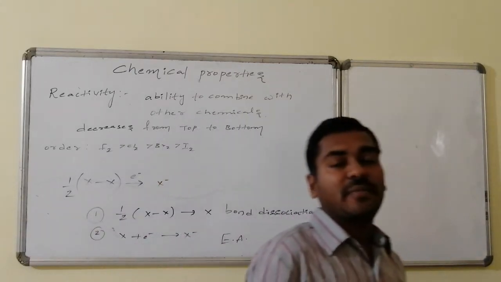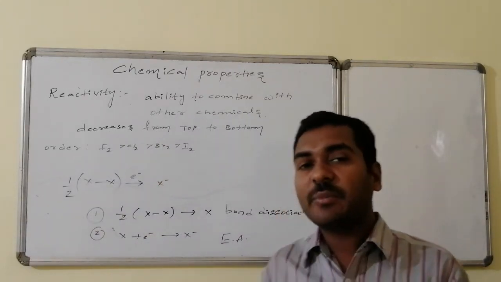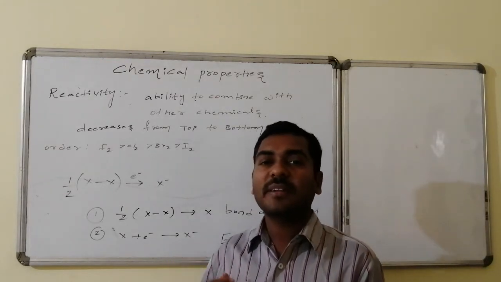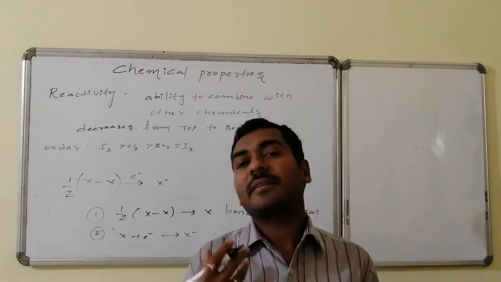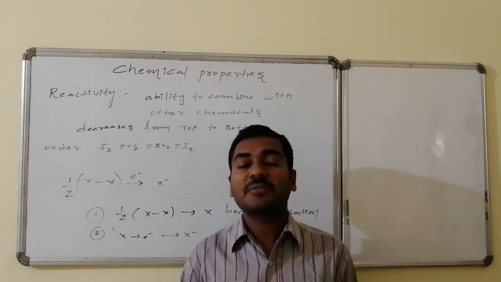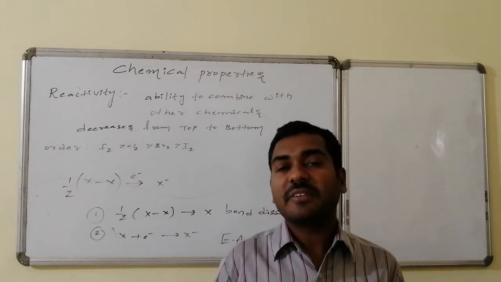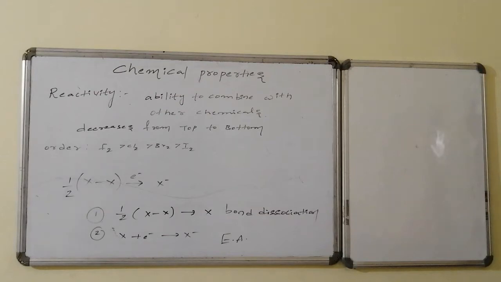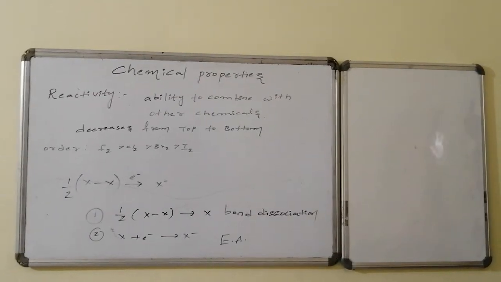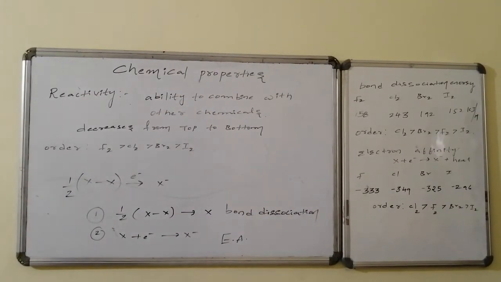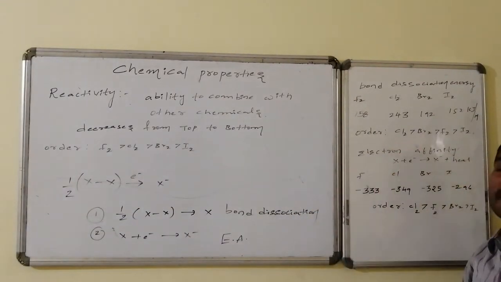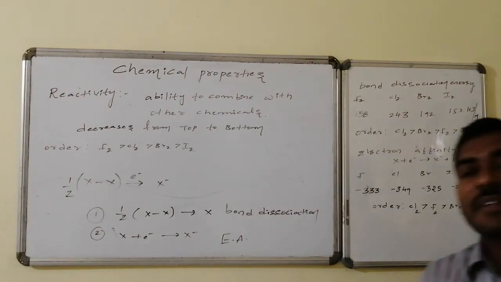Now let us go once again for the bond dissociation energy. Already we made the discussion. Electron affinity orders. Then as a result of the combination of these two, we will be in a position to say which halogen is having higher reactivity and whichever is having lower reactivity. Bond dissociation energies of fluorine, chlorine, bromine, iodine maintain the order that chlorine, bromine followed by fluorine and the last one is iodine.